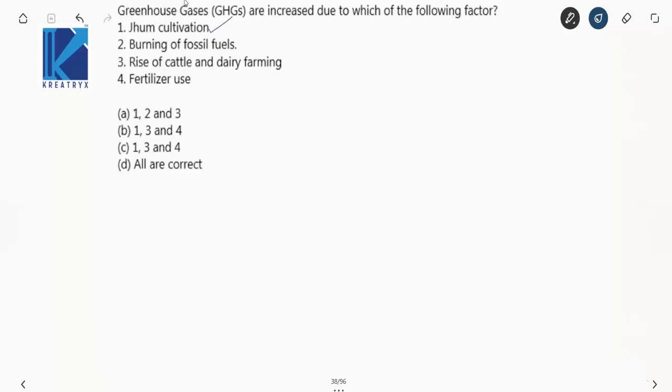Now see here, I have discussed this cultivation in the video. Go through the video. Burning of fossil fuels? Yes. Rise of cattle and dairy farming? Yes. Belching of ruminants releases methane. Now this is nothing but your greenhouse gas. Fertilizer use? Yes. So all are perfectly right.